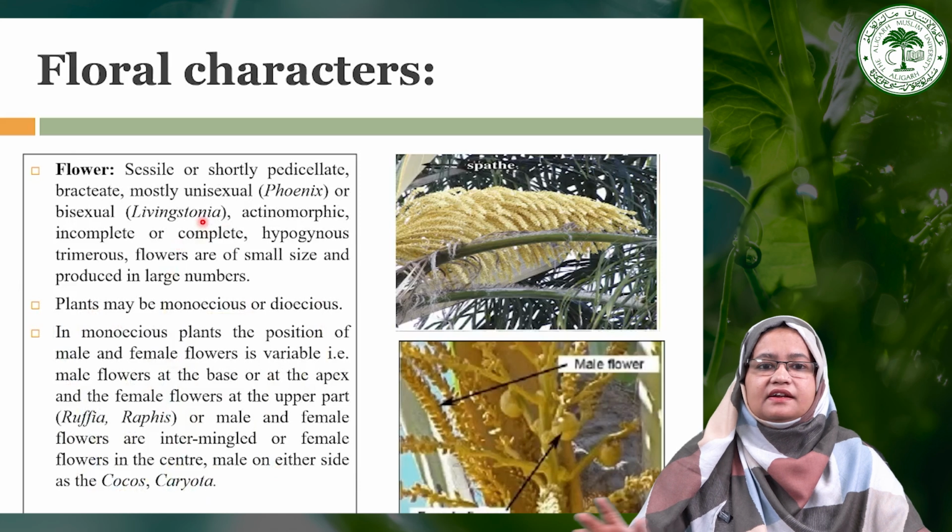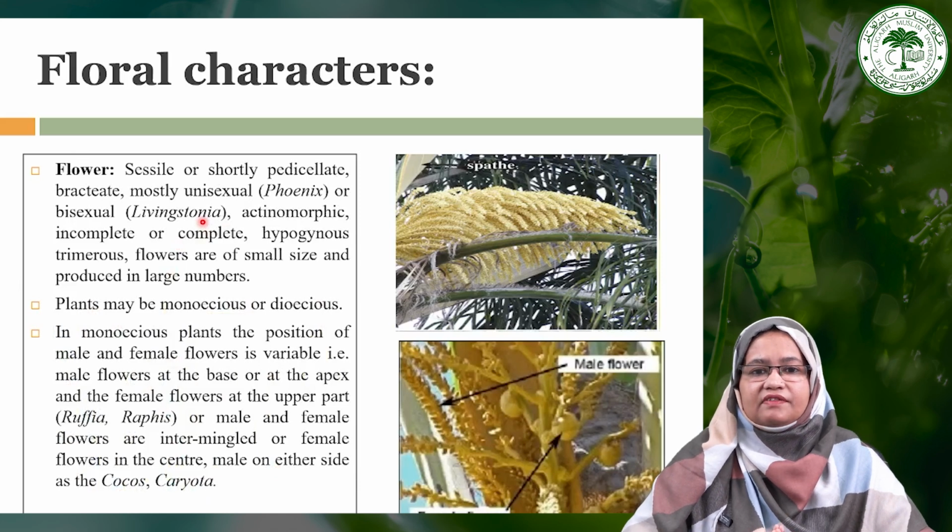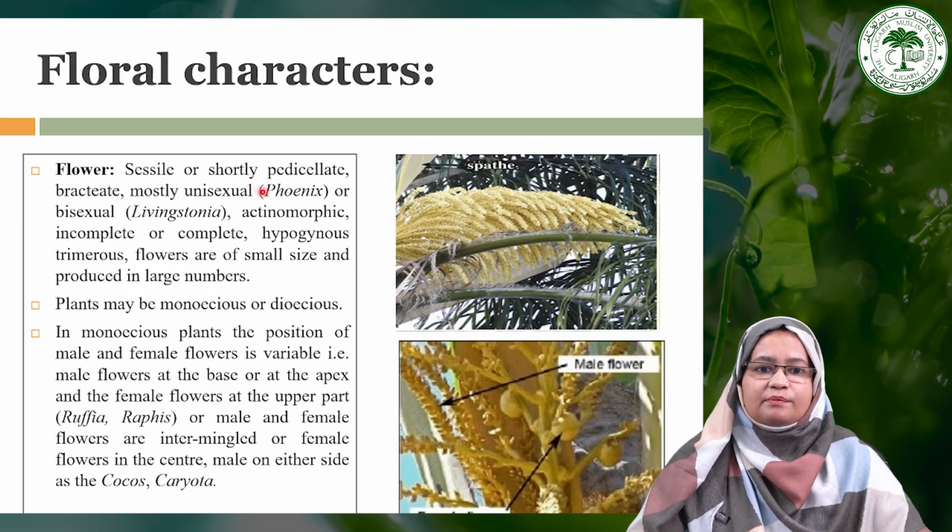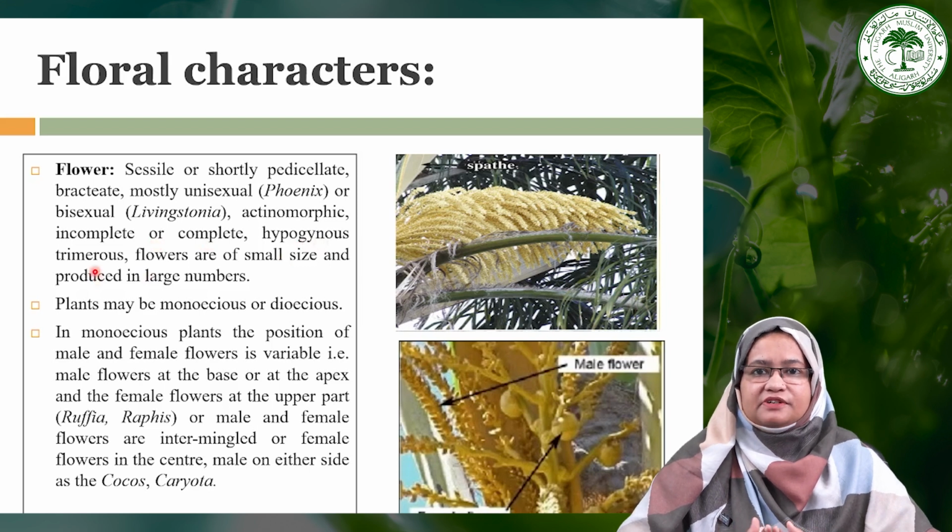Flowers are generally sessile or may have a very short pedicel. They are bracteate and mostly unisexual, as in the case of Phoenix, but sometimes they may be bisexual, as in the case of Livistona. They are actinomorphic, showing radial symmetry. They may be incomplete or complete, hypogynous, trimerous in nature, that means all the floral parts are present in multiples of 3.